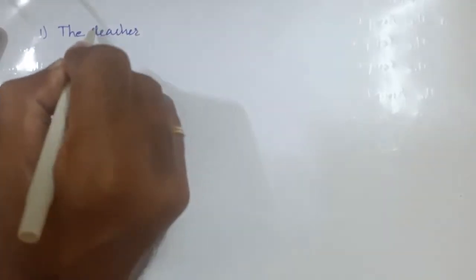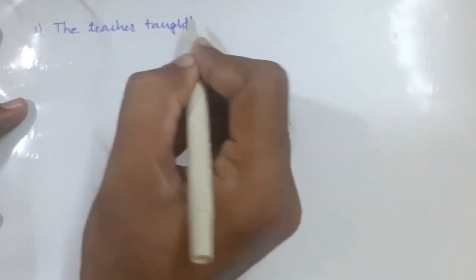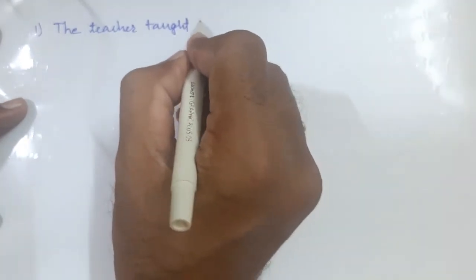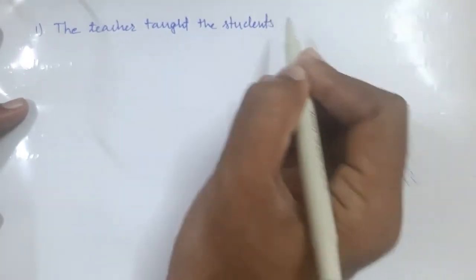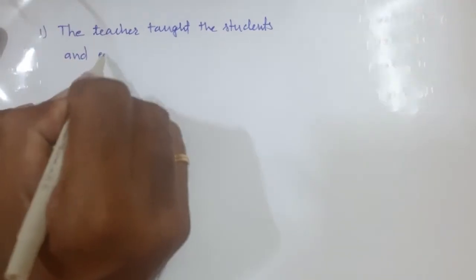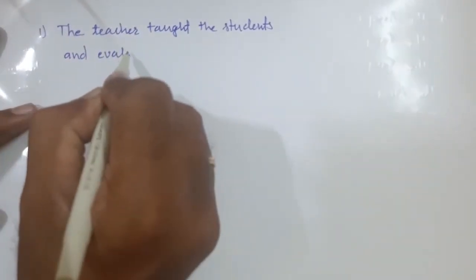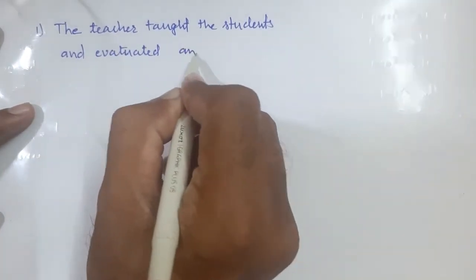Dear students, let's have some more information. Let's have the first example and then I will explain it to you. See students, the teacher taught the students and evaluated and passed them.